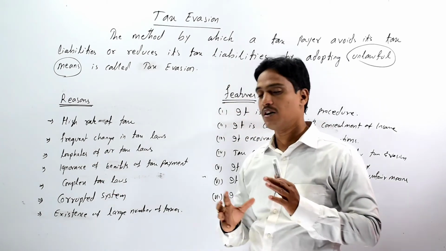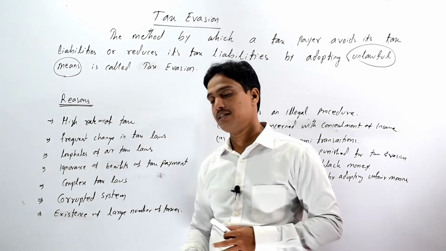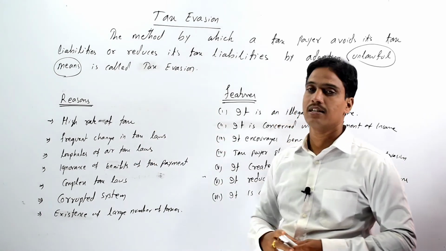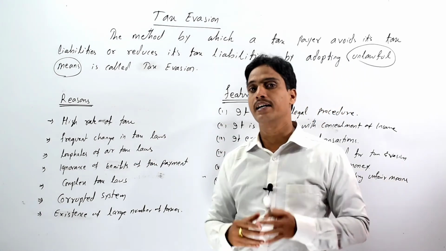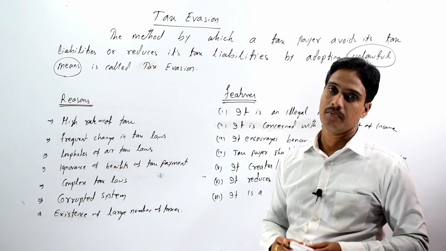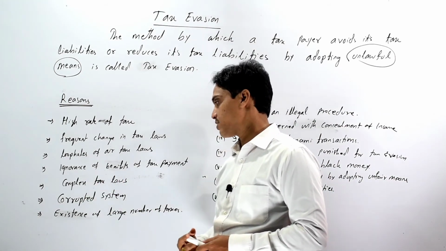And the presence of various loopholes, drawbacks or limitations in our tax laws also encourages taxpayers to reduce their tax liabilities by adopting various unfair means, or complex tax laws.